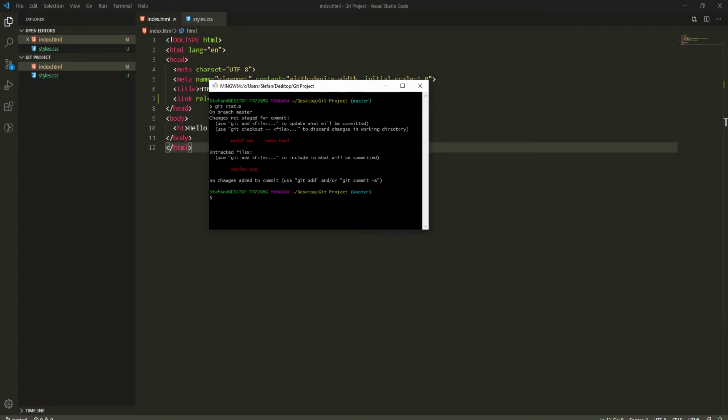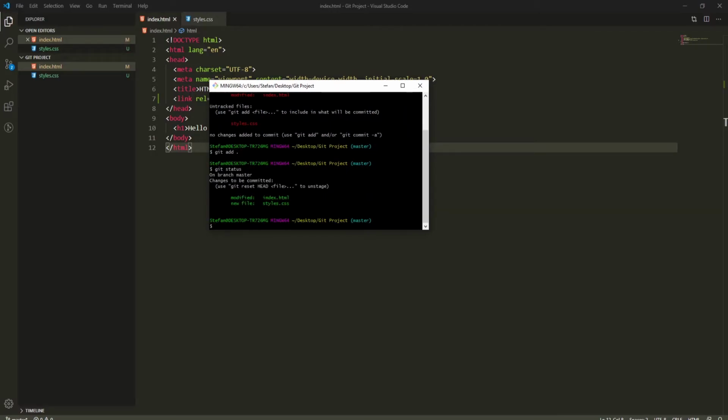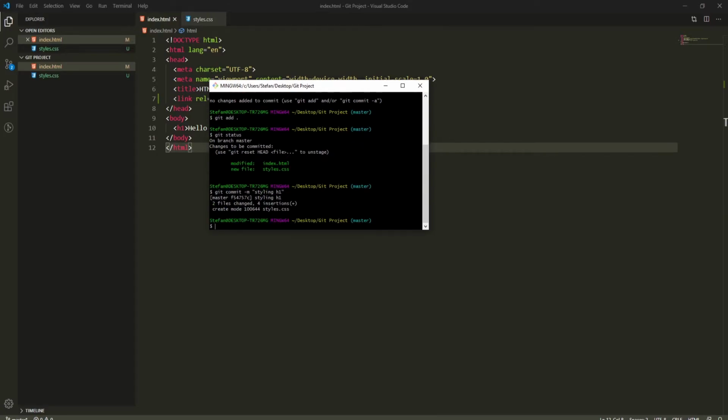Now when we hit git add with dot to add again all the files, and we run git status again, now we have that one file is modified and one new file is created. So with that, when we commit now, git commit with the message, we will give a message like "styling h1", hit enter, everything is changed, right? Well, not changed, but committed to our master branch.